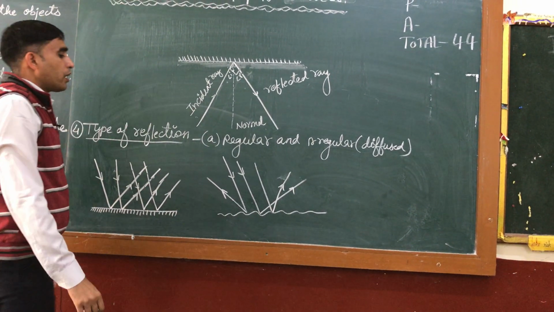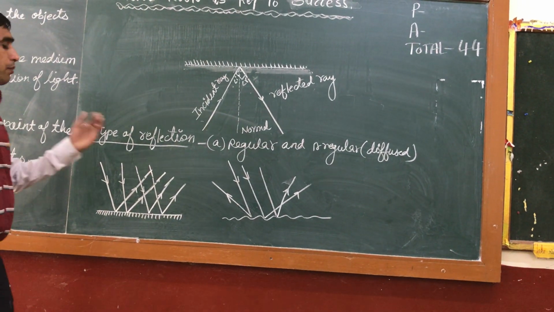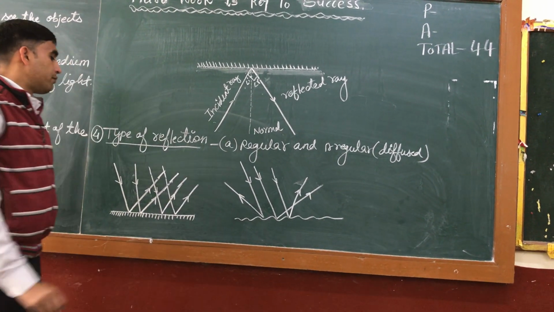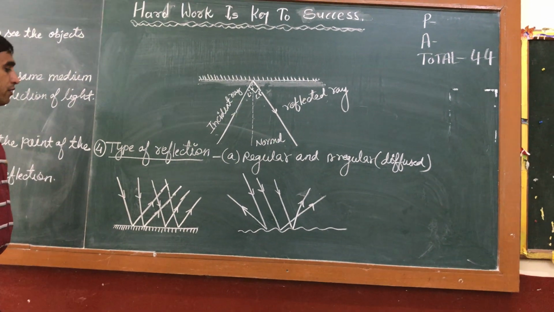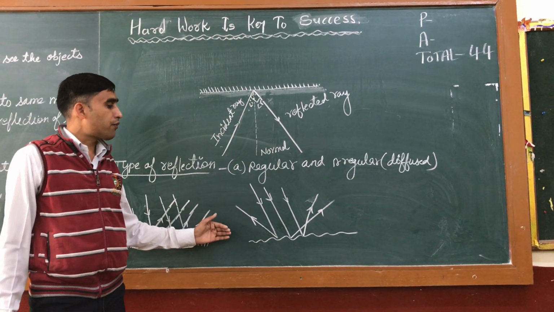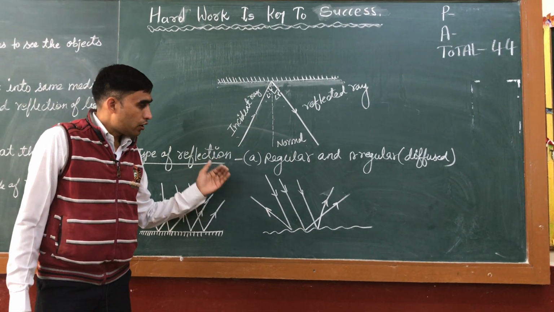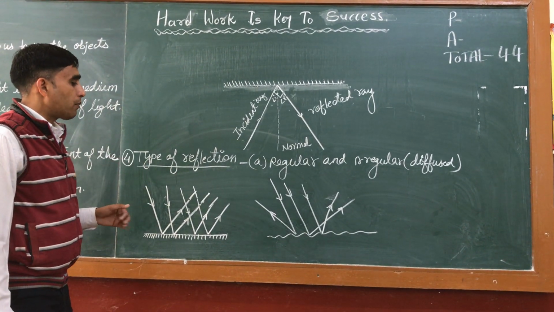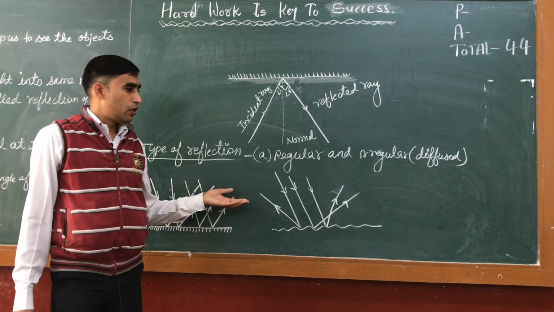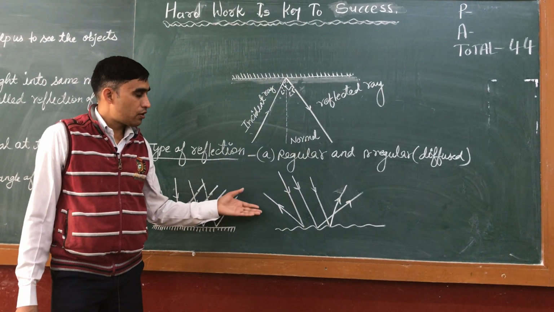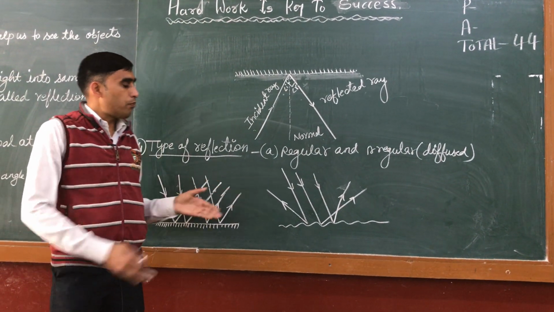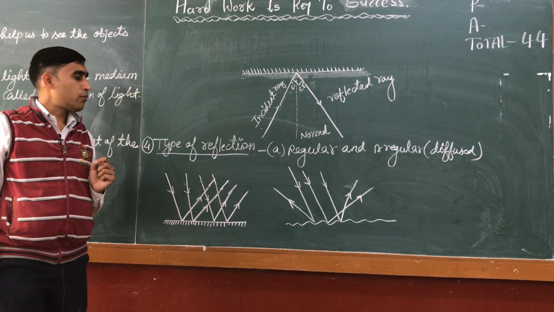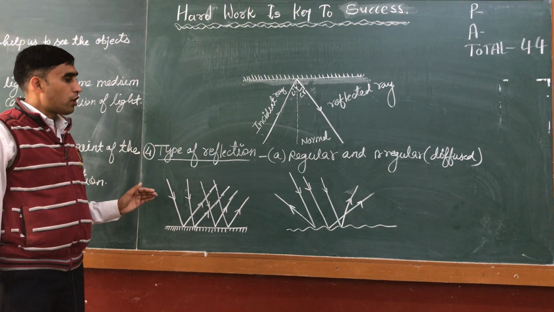So irregular reflection of light takes place by a non-plane surface, that is a rough surface, and in such reflection the image is not clear. Such reflection takes place by paper, which is a rough surface, or by hardboard.